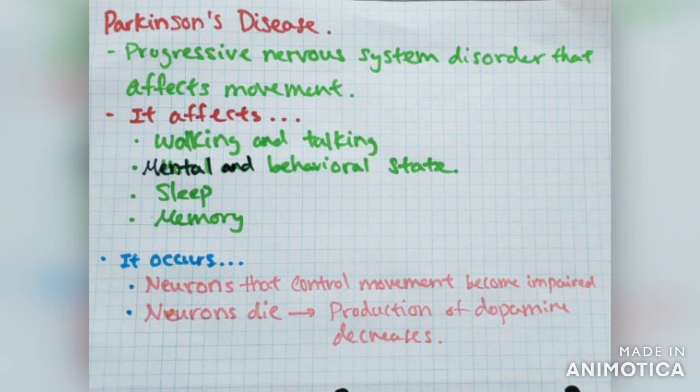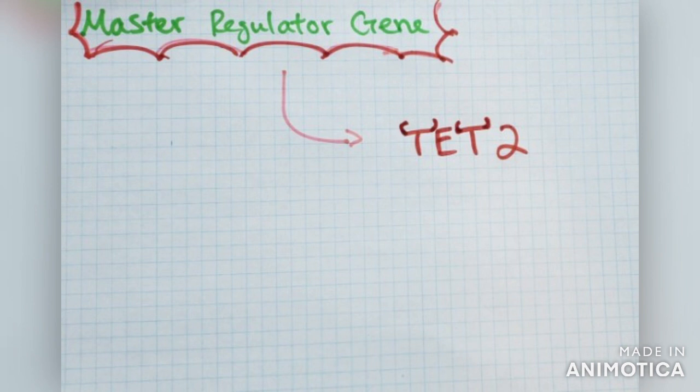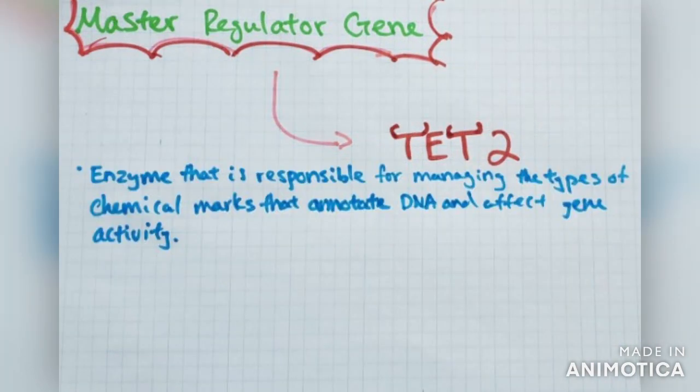Scientists knew that neurons' death was causing Parkinson's disease, but did not know what was causing the death. Until recently, a group of researchers found that master regulator genes, specifically TET2, might be the cause. TET2 is a master regulator gene that is responsible for managing the types of chemical marks that annotate DNA and affect gene activity. It is heavily involved in important gene activities like cytosine modification and DNA methylation.